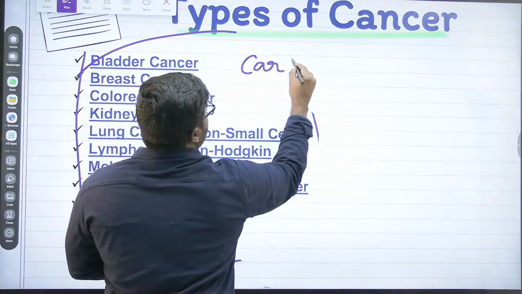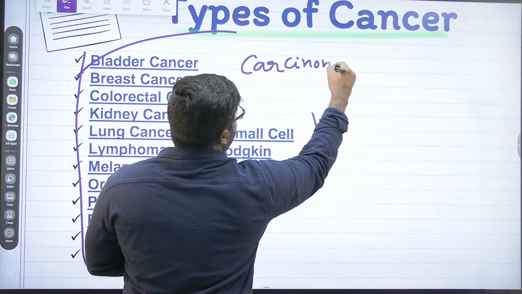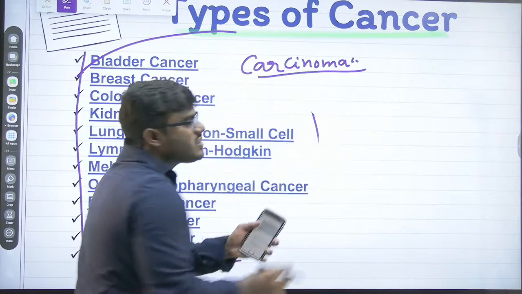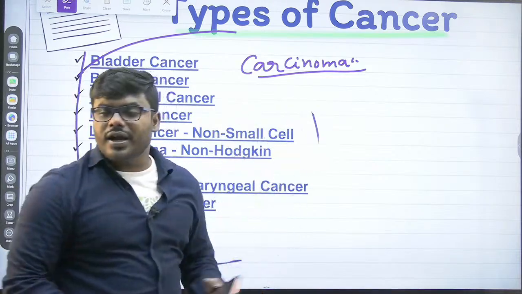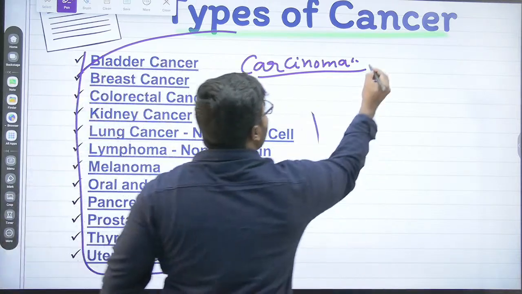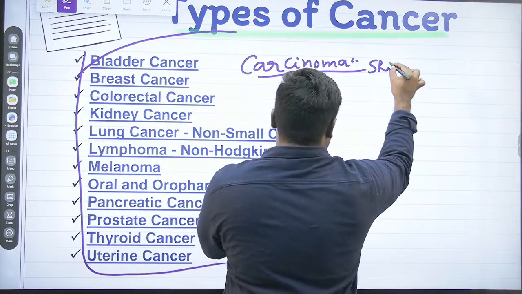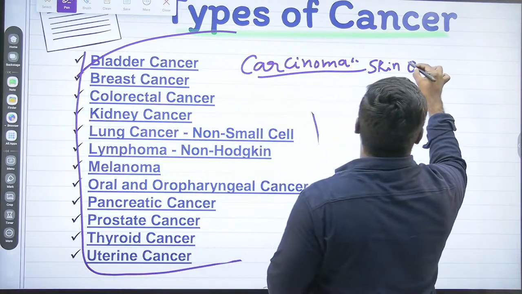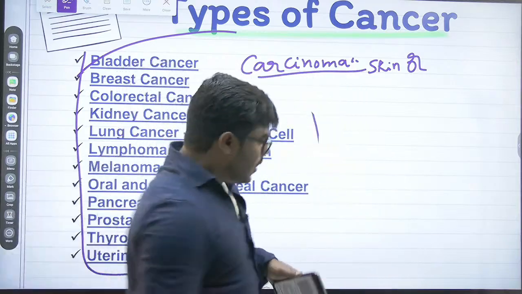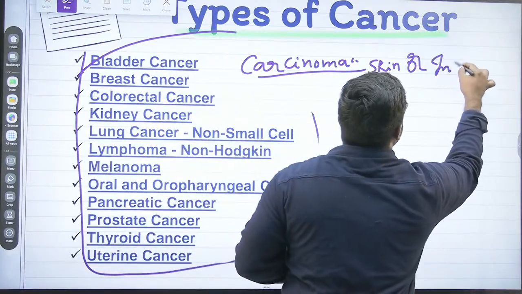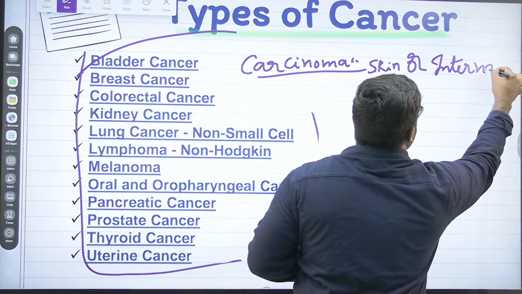Carcinoma. I want every one of you to understand. What is carcinoma? You all commonly know that it is the cancer which appears on the skin, or the cancer which appears on the layers which are covering the internal organs.